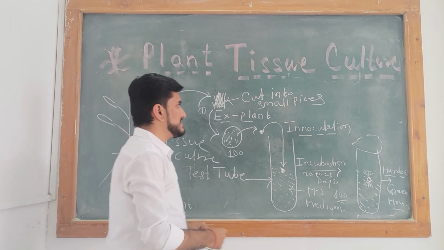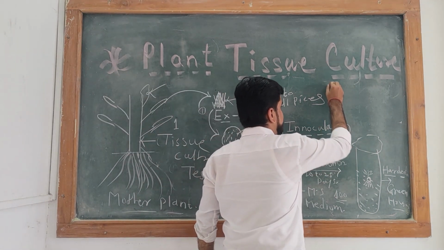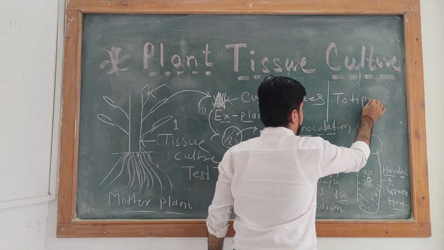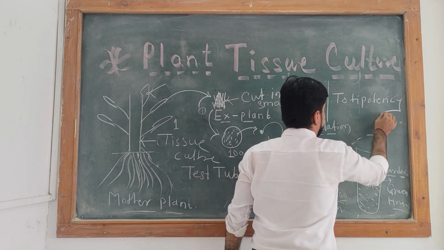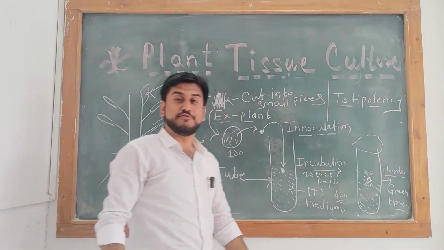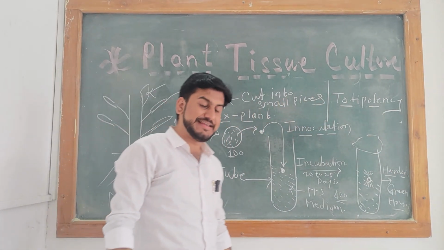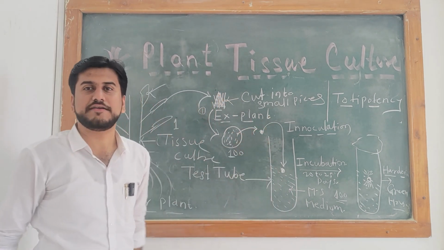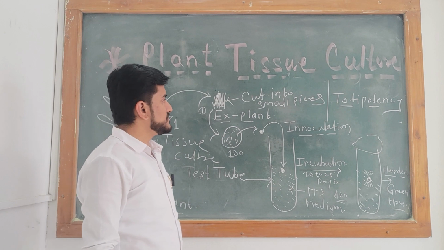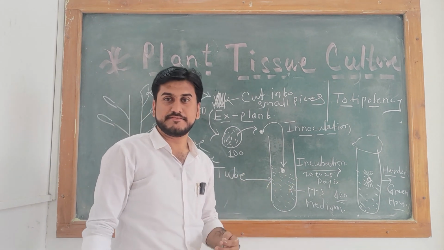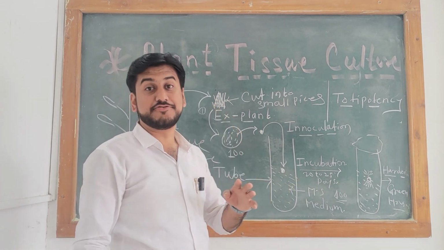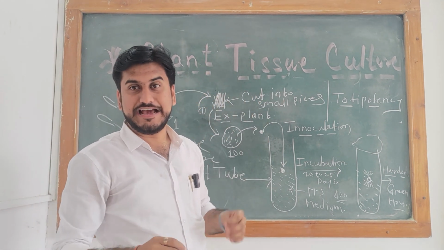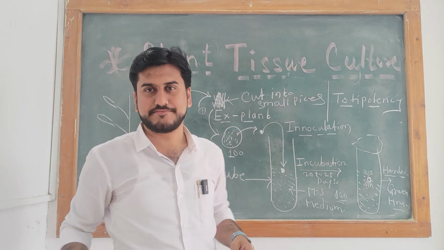This is known as totipotency. Totipotency is the ability of a single cell to develop a new plant body, a whole plant, a new individual, a new living organism.